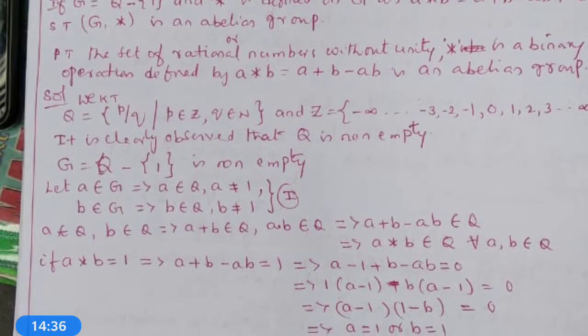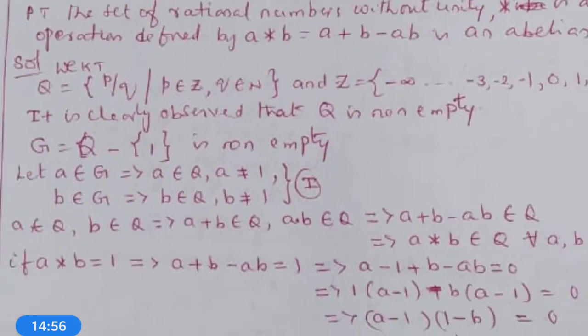It is clearly observed that Q is non-empty. Therefore, G is equal to Q minus the singleton set is also non-empty. Q is non-empty, excluding only one element 1, so G is also non-empty.